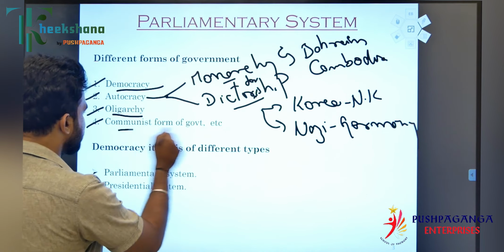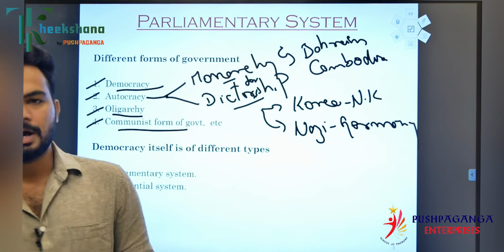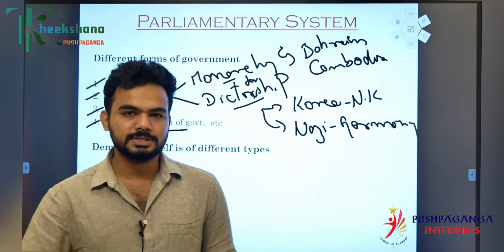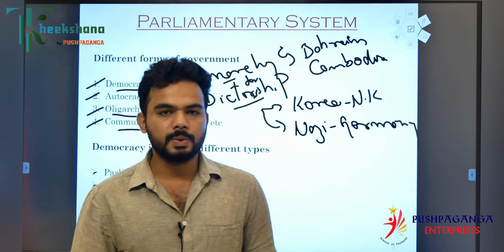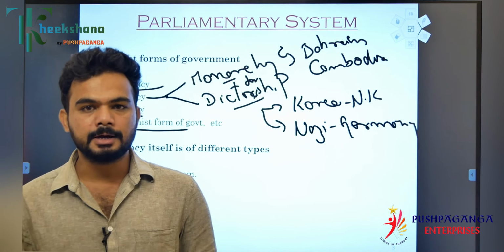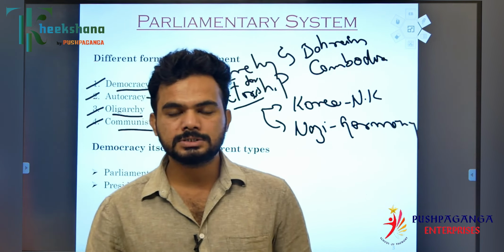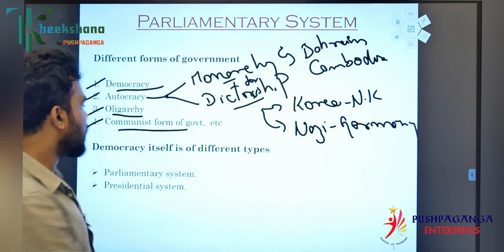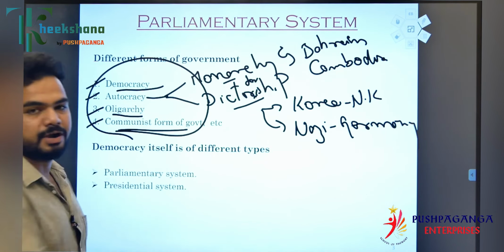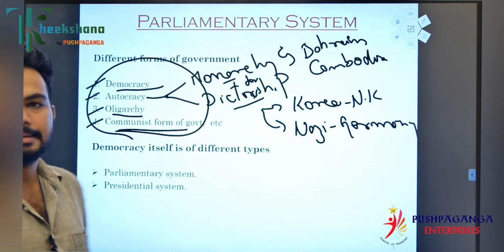Now, the communist form of government. In the communist form of government, the rules and decisions are based on communist ideologies. We can see that kind of government in China, Laos, Vietnam, Cuba, etc. These are the different kinds of government existing in the world at present.